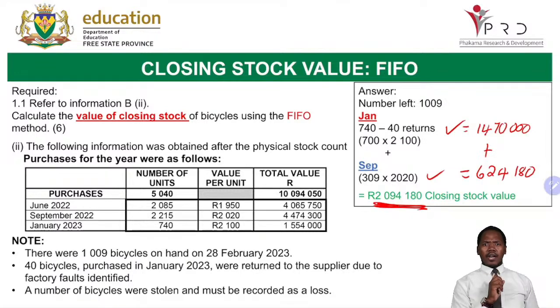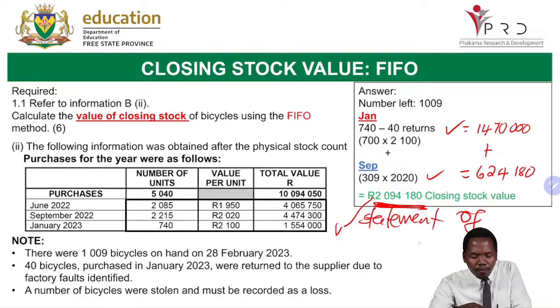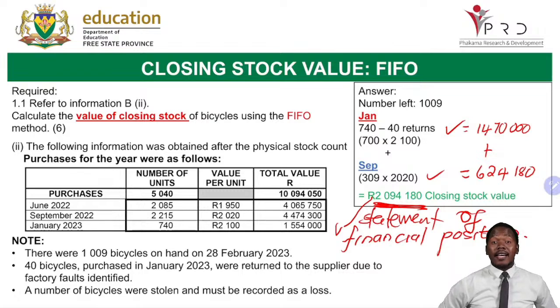Now, I'm going to ask you a question. We are doing financial statements now. Where do I record this 2,094,180? Where must I record it? Some of you got it right. I am going to record it in my statement of financial position. Okay, so this goes to my statement of financial position. So that is my closing stock.